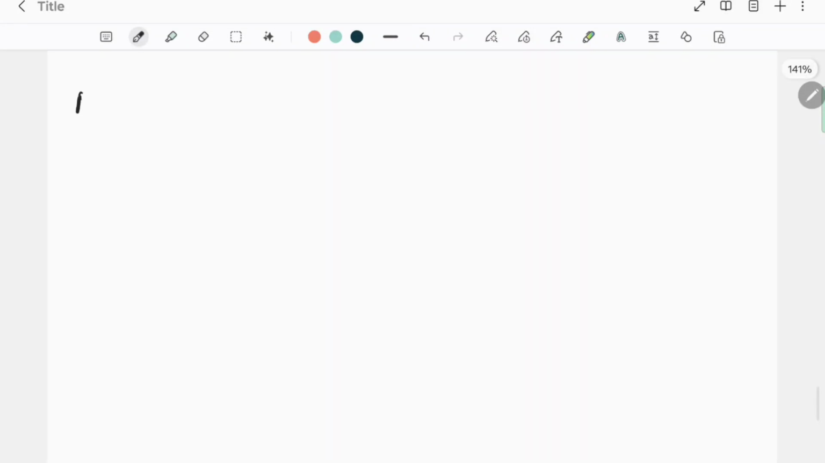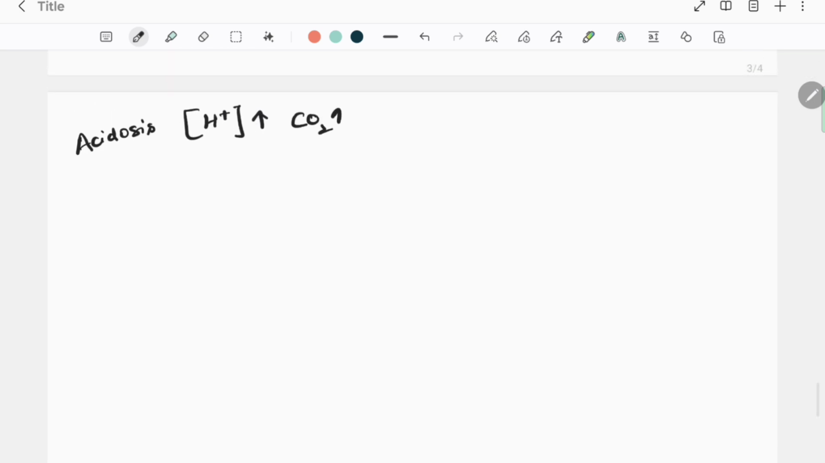Last class we discussed acidosis as well as alkalosis. In acidosis there is much more formation of the proton ion, due to which there is much more carbon dioxide in the system. Now to prevent short-term acidosis, what the system does is it exhales carbon dioxide to bring the pH back to normal.